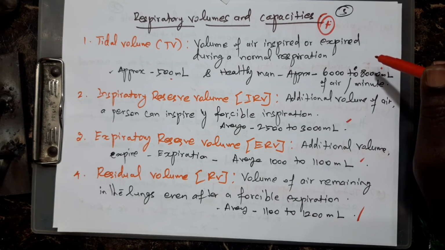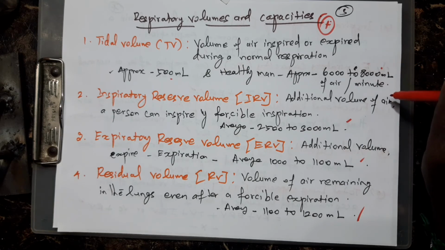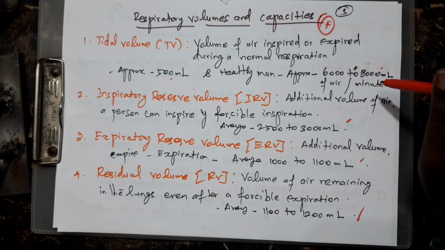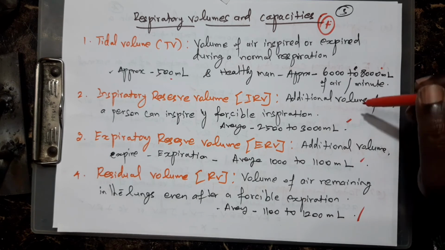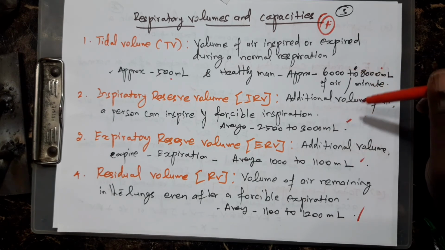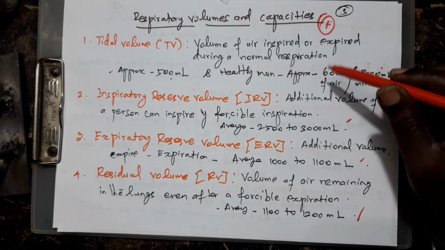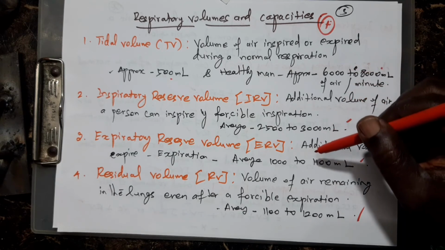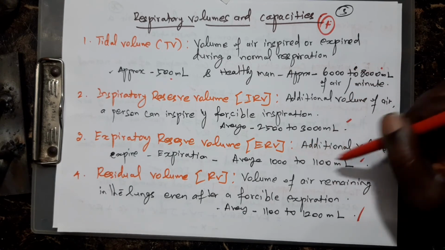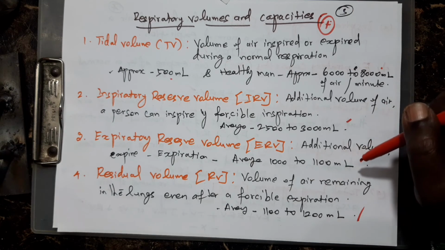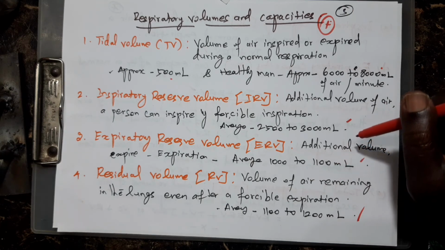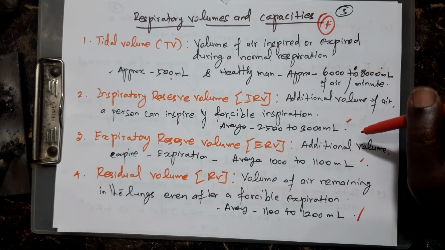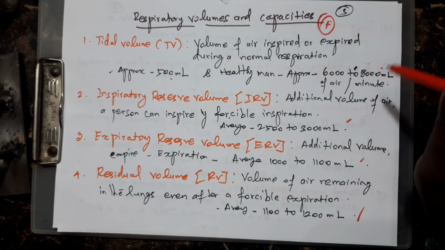Another is inspiratory reserve volume. It is the additional volume of air a person can inspire by forcible inspiration, an additional 2500 to 3000 ml beyond the tidal volume. Another is expiratory reserve volume, the additional volume beyond tidal volume that can be expired, on average 1000 to 1100 ml. And the fourth one is residual volume, RV. This is the volume of air remaining in the lungs even after forcible expiration, on average 1100 to 1200 ml.